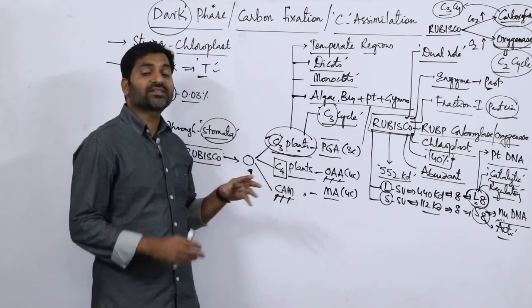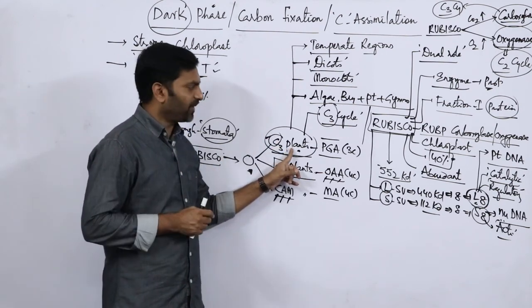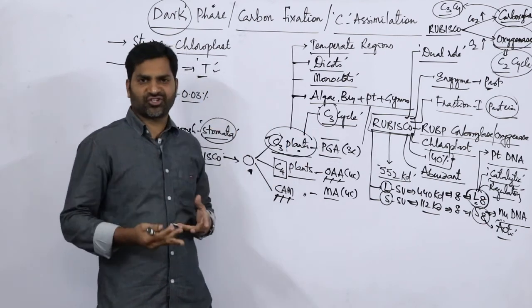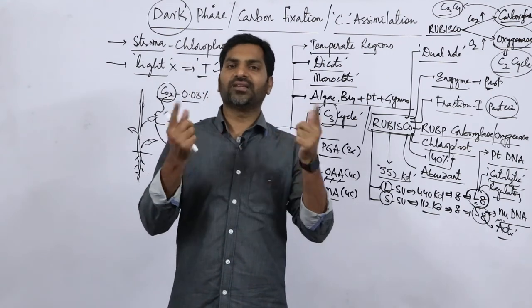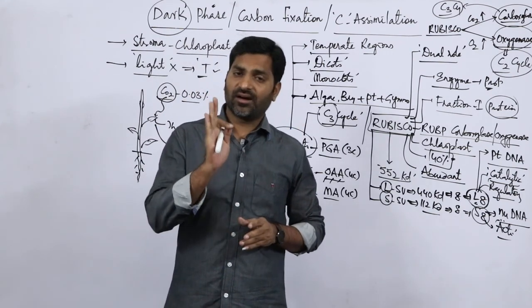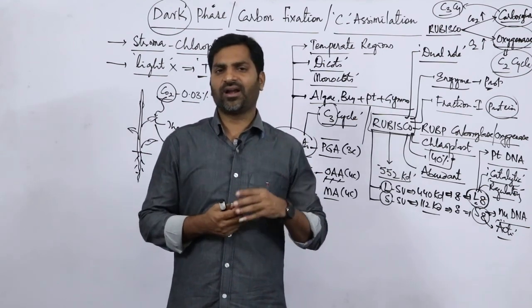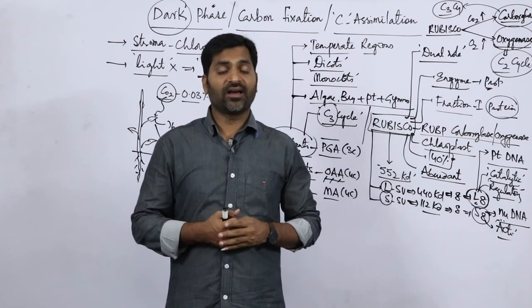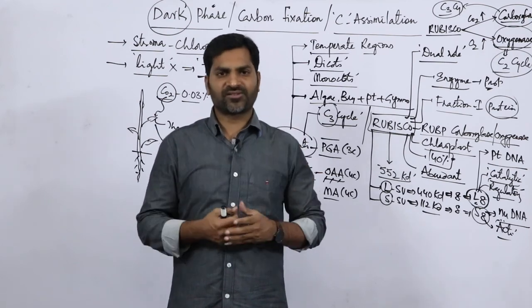So there is a cycle. The cycle that takes place in C3 plants can be called the C3 cycle. In the next class, we will discuss the entire picture of the C3 cycle. That can be asked in your competitive examinations like CUET and state level exams, PG entrance examinations, and it can also be an important question for your semester exams.